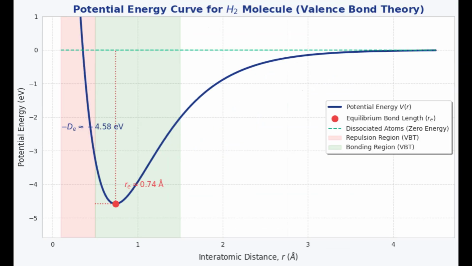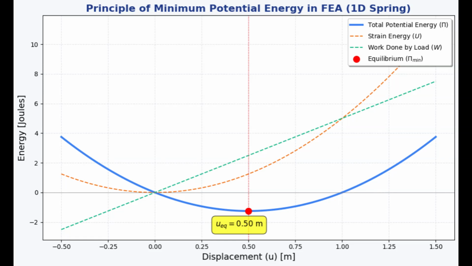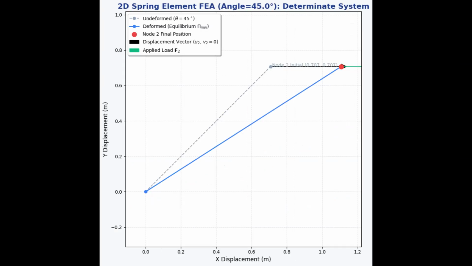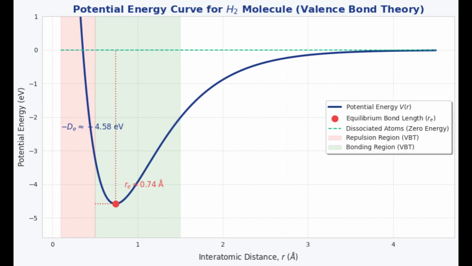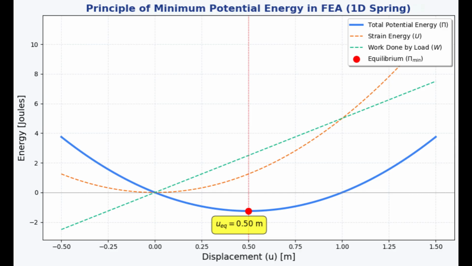Second, for dynamic systems like the wave equation, which are modeled by PDEs, we use the energy method. And here's the brilliant part. The proof assumes two solutions exist and shows the error energy between them is perfectly conserved. So if that error starts at 0 and can't change, well, it stays 0. This confirms your solution is unique.